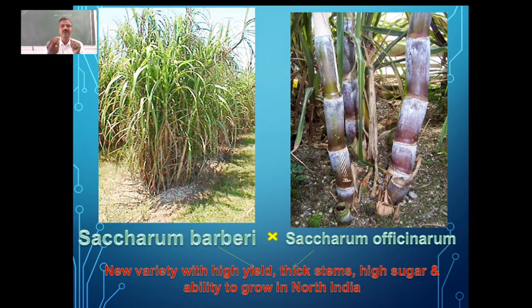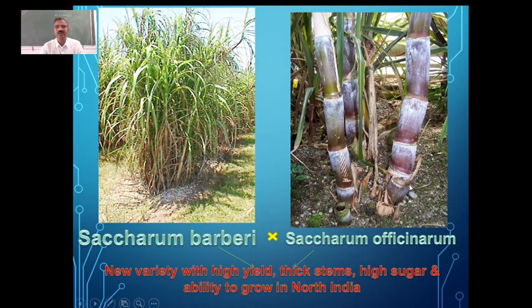The sugar content was very less in that. Whereas we have another variety, Saccharum officinarum, that is the variety which was grown in South India. This has very good sugar yield, and also the yield per hectare is very good compared to the variety which was grown in North India.